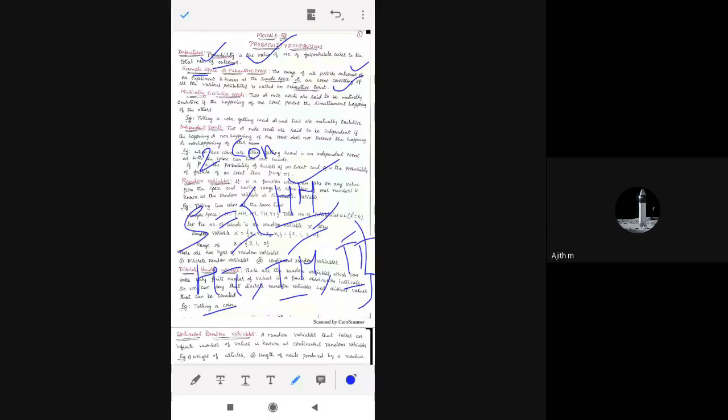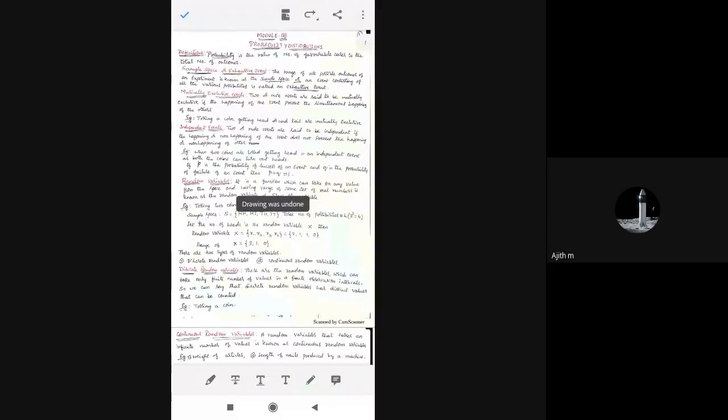Next, mutually exclusive event. Mutually exclusive event means one event is dependent on another event. First I will give the definition and then the example. Two or more events are said to be mutually exclusive if the happening of one event prevents the simultaneous happening